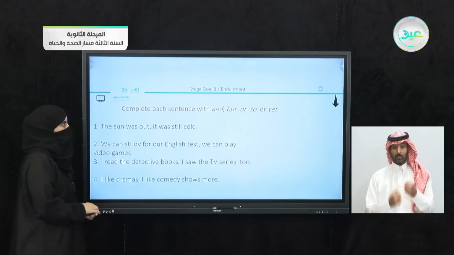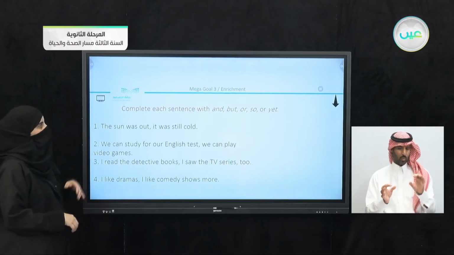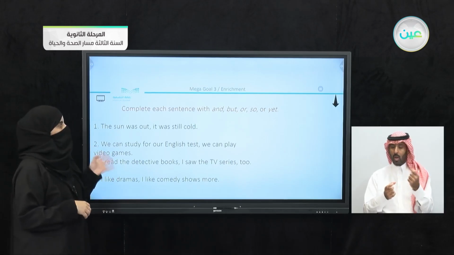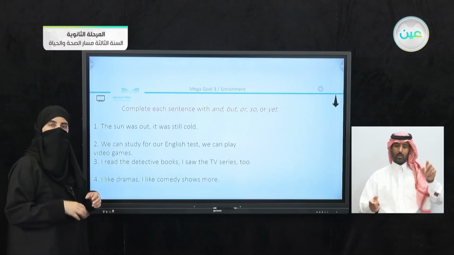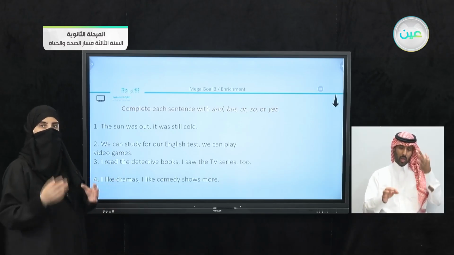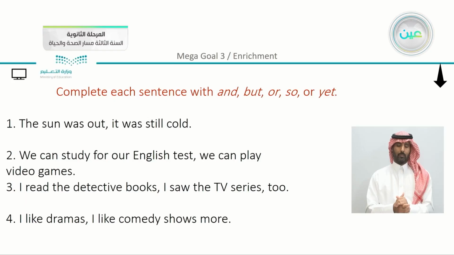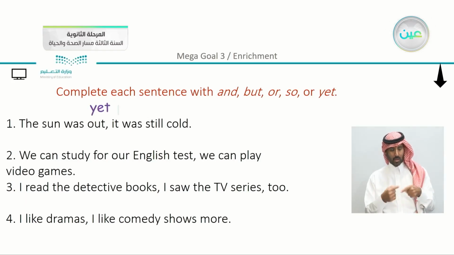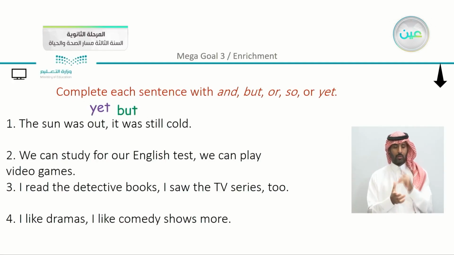Another task that we have here is to complete each sentence using a coordinating conjunction. We have here either and, but, or, so, or yet. And sometimes you can use 2 choices. You can use either this one or this one. So we're going to see. We have here the sun was out. We can say yet it was still cold, or we can say but it was still cold. We can study for our English test, we can play video games. We can say we can study for our English test, or we can play.